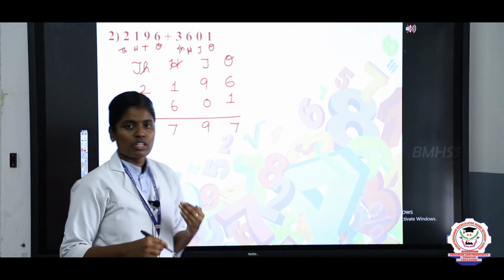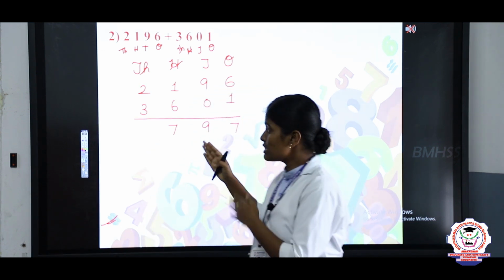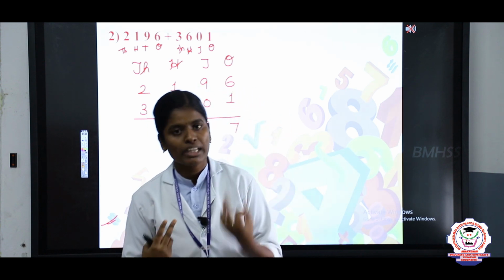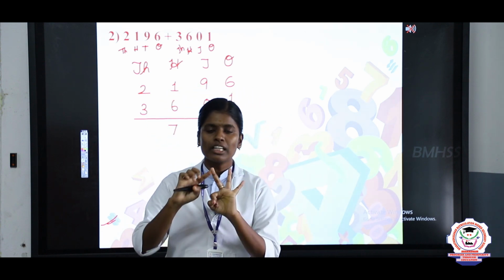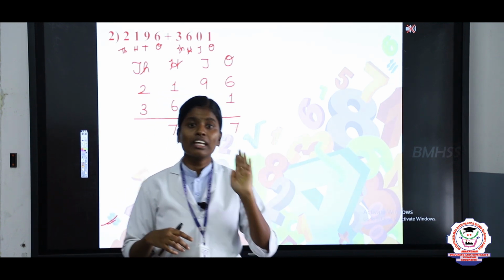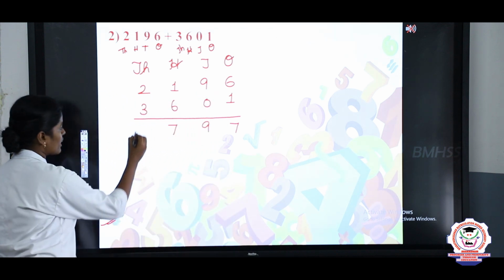Next you will take the thousands place value. Here we have 2000 plus 3000. So keep 2 in the mind, 3 in the finger. 2 after, 3, 4, 5. So the answer is 5000. What is the answer? 5000. So write the answer 5.